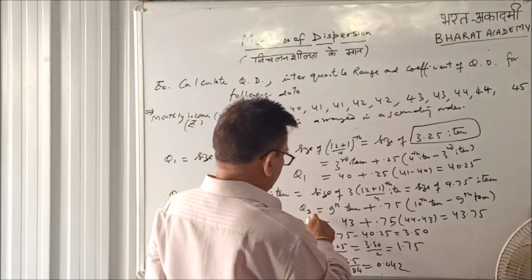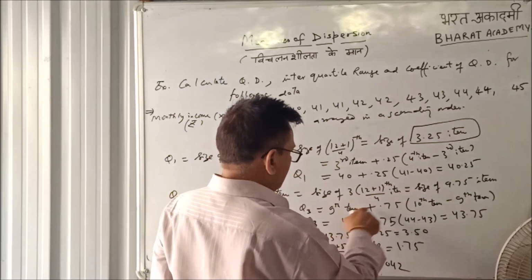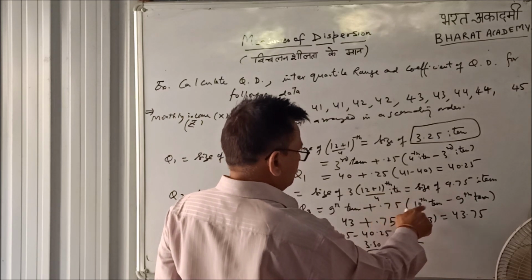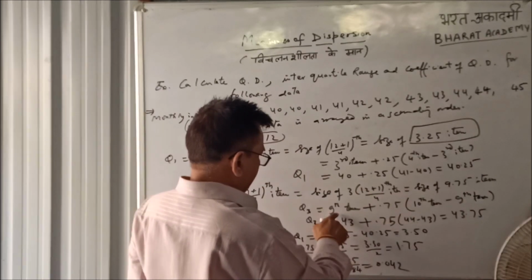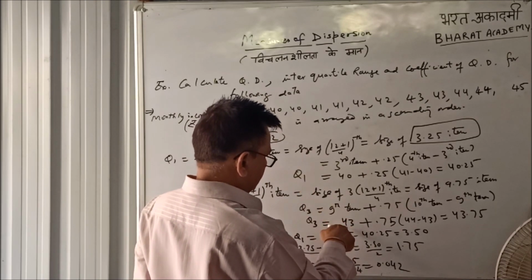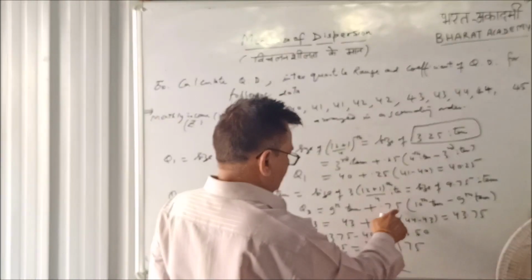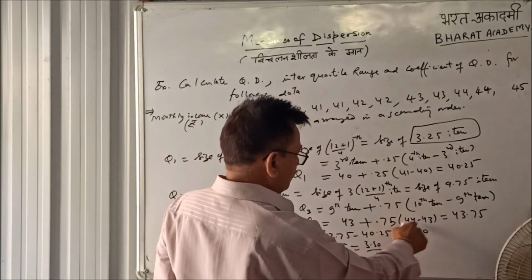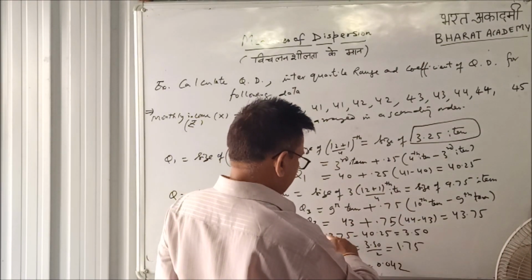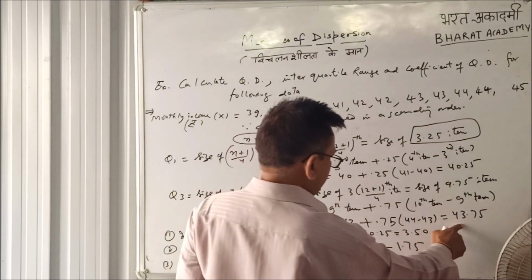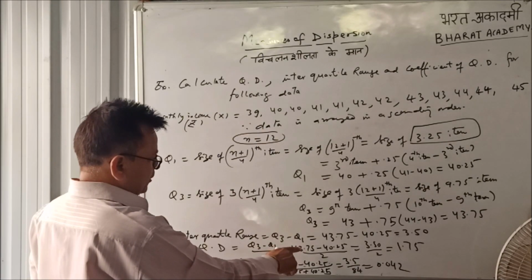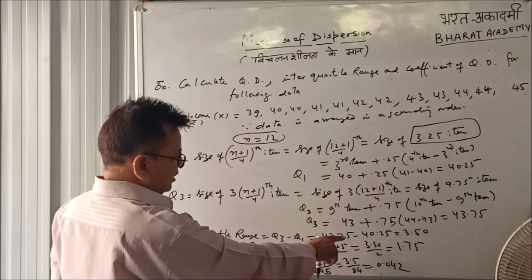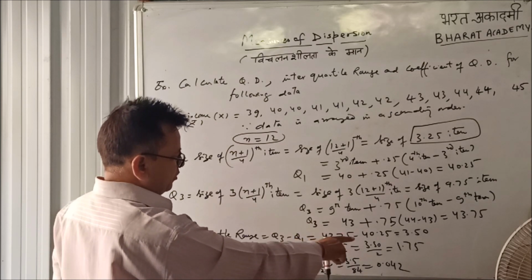So you will write Q3 equal to 9th term plus 0.75 into 10th term minus 9th term. The 9th term of the ascending series is 43 plus 0.75, 10th is 44, 9th is again 43. So after calculating this, Q3 is 43.75. The interquartile range is Q3 minus Q1. Q3 is 43.75 minus Q1 is 40.25.